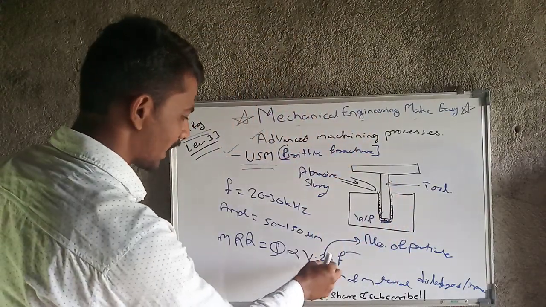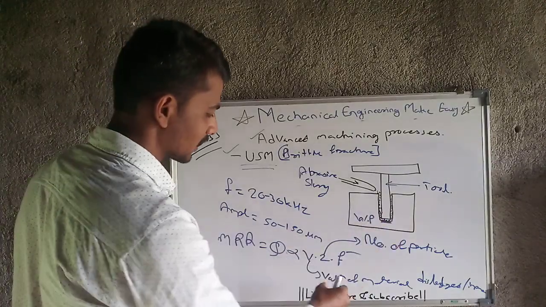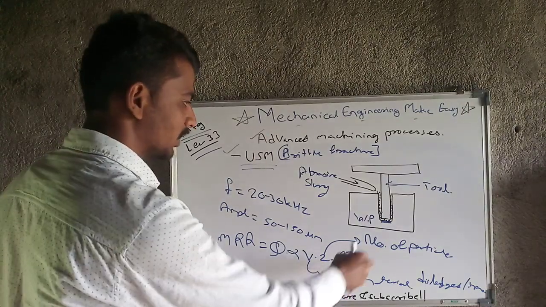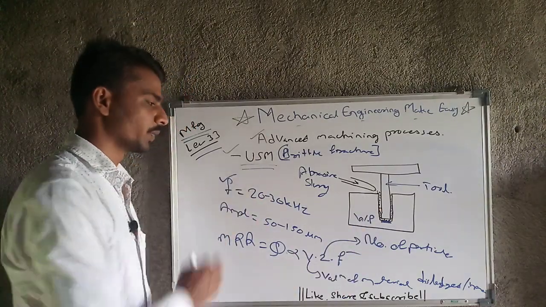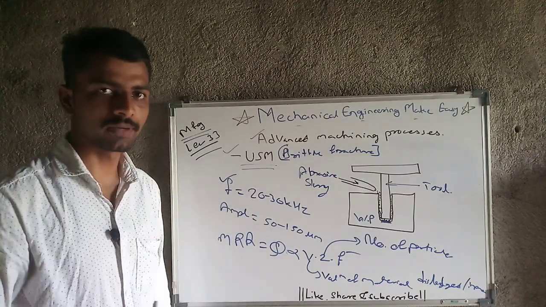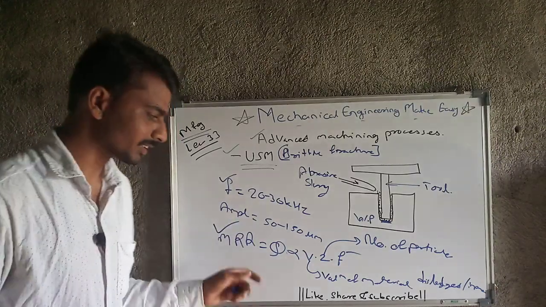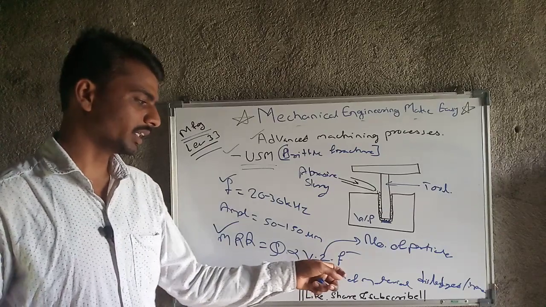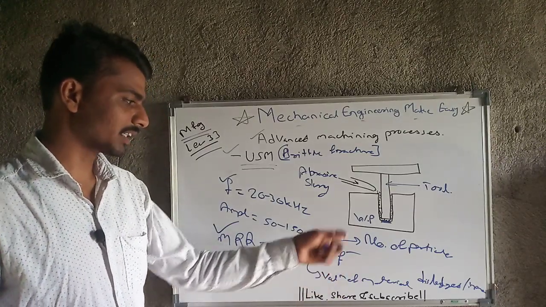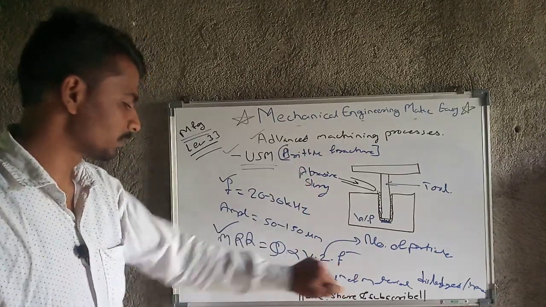Material removal rate is directly proportional to the volume of material dislodged, to the number of particles making impact, and to the frequency also. So there are three parameters, and if any one of them increases, the MRR will increase. As simple as that. Q is directly proportional to V into Z into F, where V is the volume getting impacted, Z is the number of abrasive particles making impact per cycle, and F is frequency.